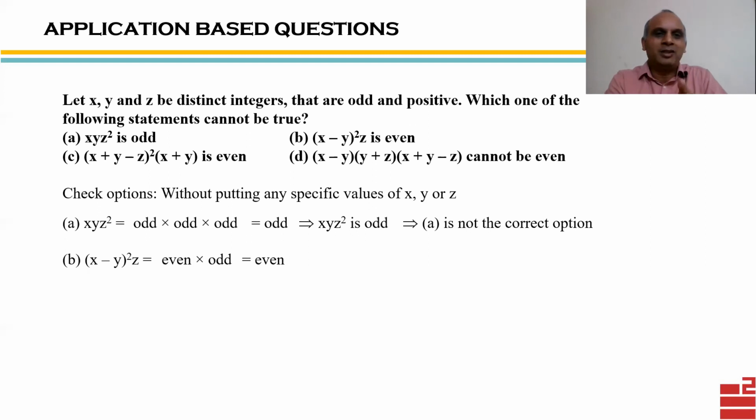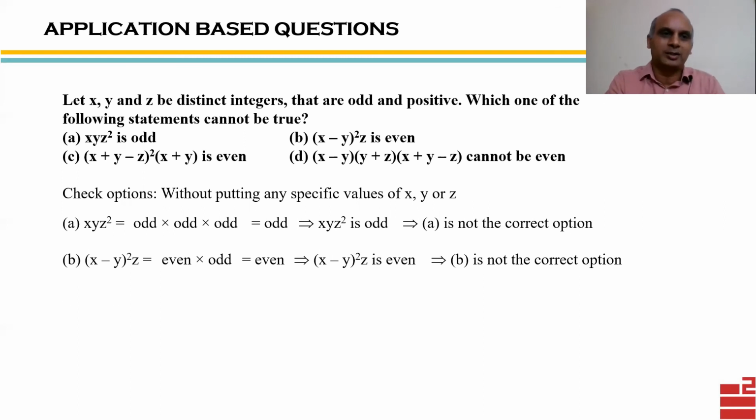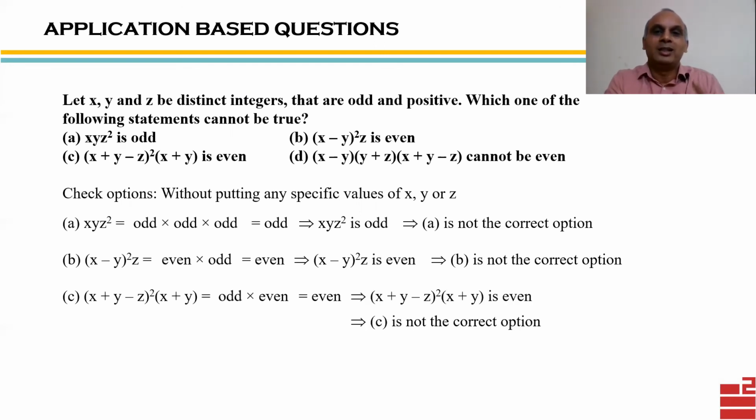Now X minus Y, odd minus odd is even. And even into anything will be even, and that's what statement B says. So this is also not the correct answer of this question. Likewise, C. Now X plus Y minus Z square into X plus Y. So the second part is X plus Y, which is even, and anything into even will be even, and that's what they have given. So option C is also a correct statement. That means this is also not the right choice for this question.